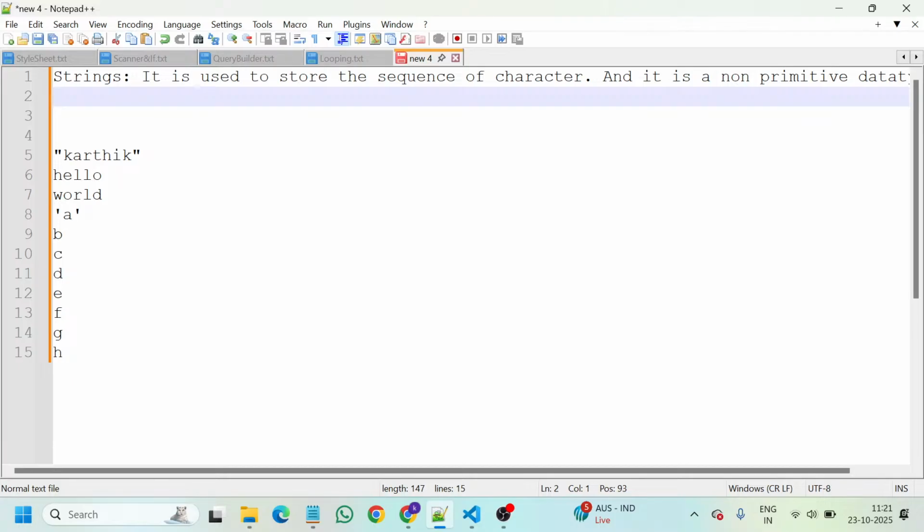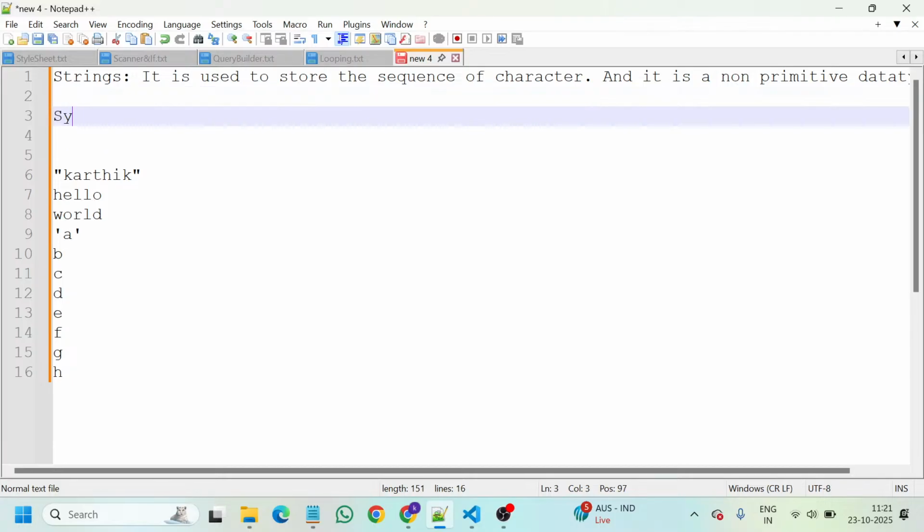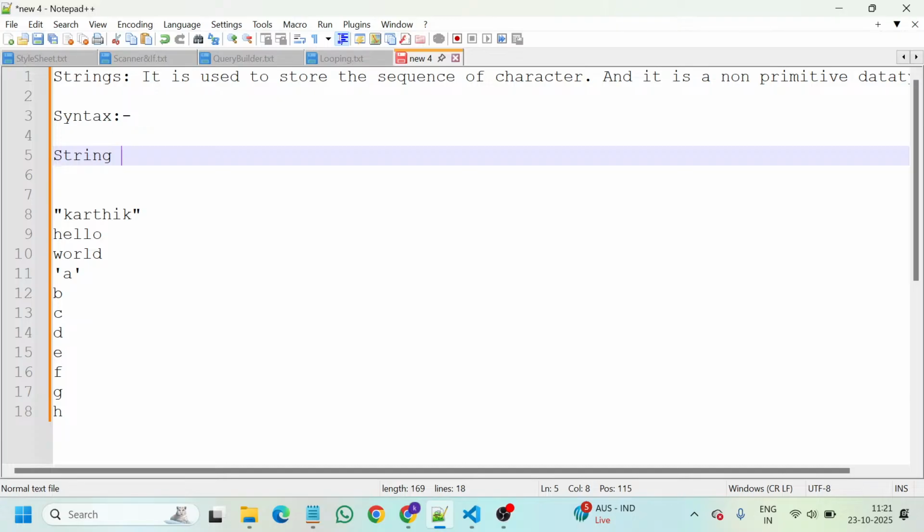In the string syntax, for static you take all lowercase letters, but for String and System you need to take S as a capital. The starting letter must be capital, and you must remember this. So: String s = "hi, hello"; This is one syntax.